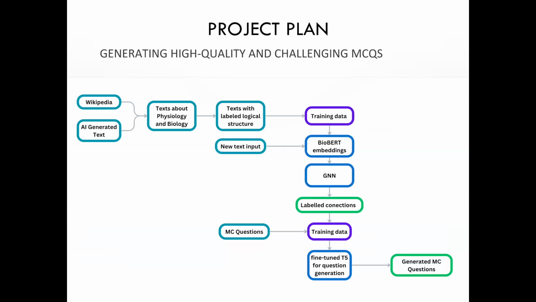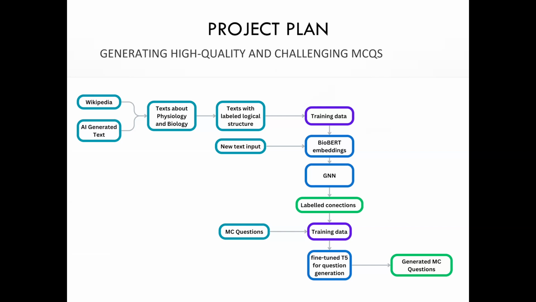And our original plan for this project looked like this. We were going to work with texts about physiology and biology, which were taken from Wikipedia or also generated by AI.